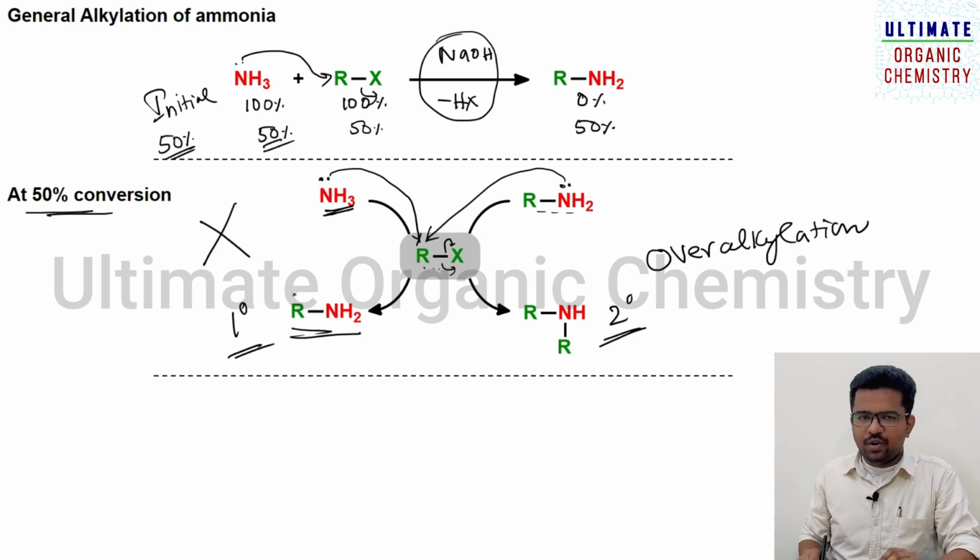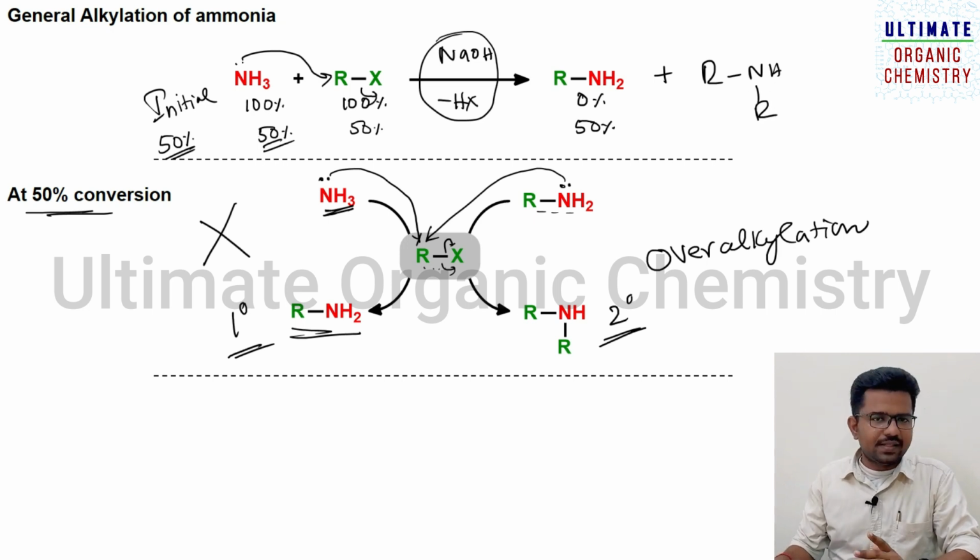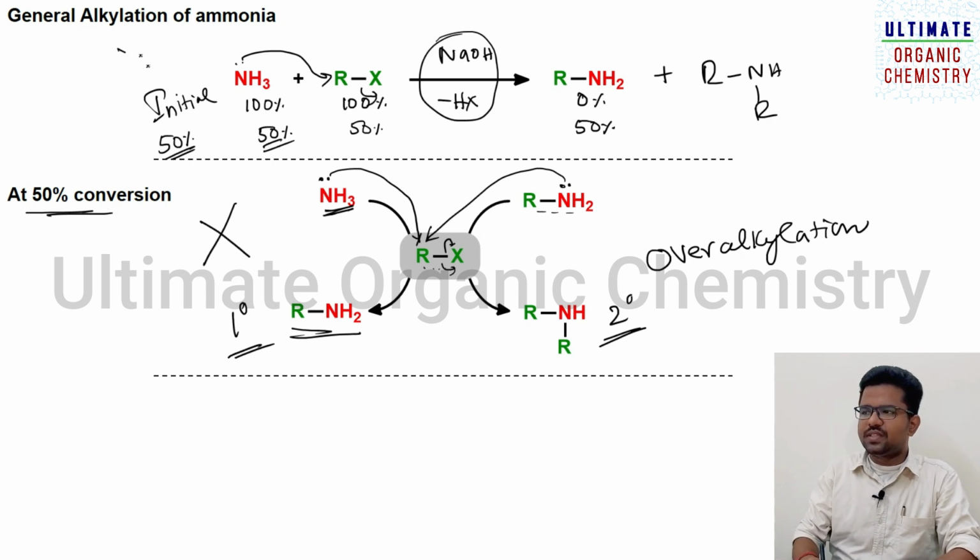So I hope you are able to understand what I am trying to say. When you use the normal alkylation method, that is ammonia with alkyl halide, you will not end up with the formation of only primary amine. Followed by that you will get secondary amine also, and if the secondary amine further reacts, you will get tertiary amine. So those possibilities are there, and you should not go with this general procedure.